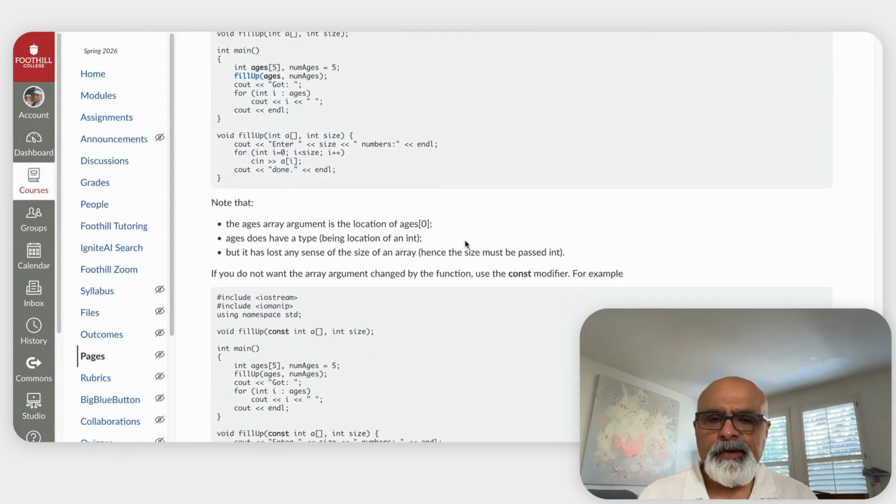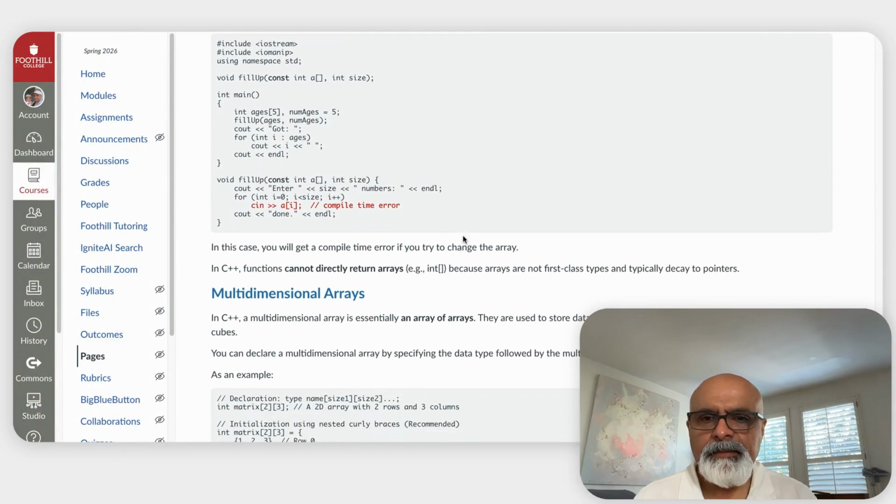The last thing I want to say here about arrays as arguments is that you cannot directly return arrays, like an array of integers, because arrays aren't really first-class objects and they typically decay into pointers. But obviously you can pass them as whole arrays, and if you modify it inside and you handle it properly, the value will be reflected outside.